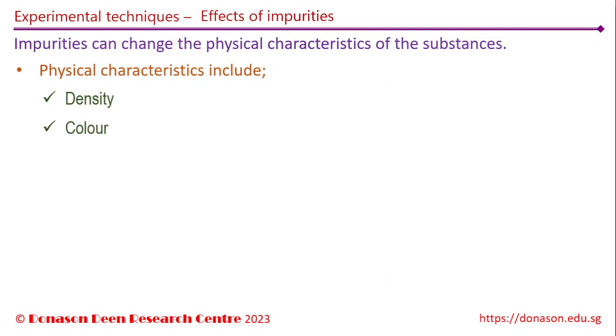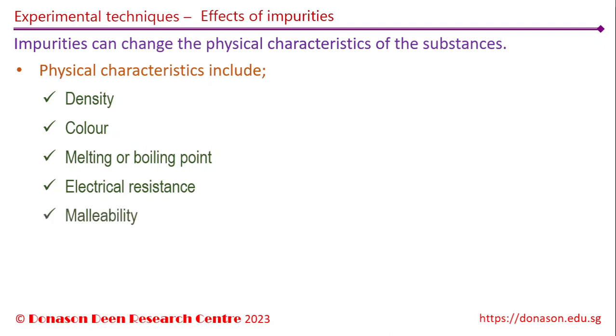The color of the substance is another physical characteristic that can be changed by the addition of impurities to a substance. The melting as well as the boiling point of a substance is the next physical characteristic that can change due to the presence of impurities. As we have seen earlier, a pure substance melts or boils at a single fixed temperature, unlike a mixture which changes state over a range of temperature. The electrical resistance of a substance changes due to impurities. For example, nickel-chromium alloy is used to create high-resistance wires used in electrical heating applications.